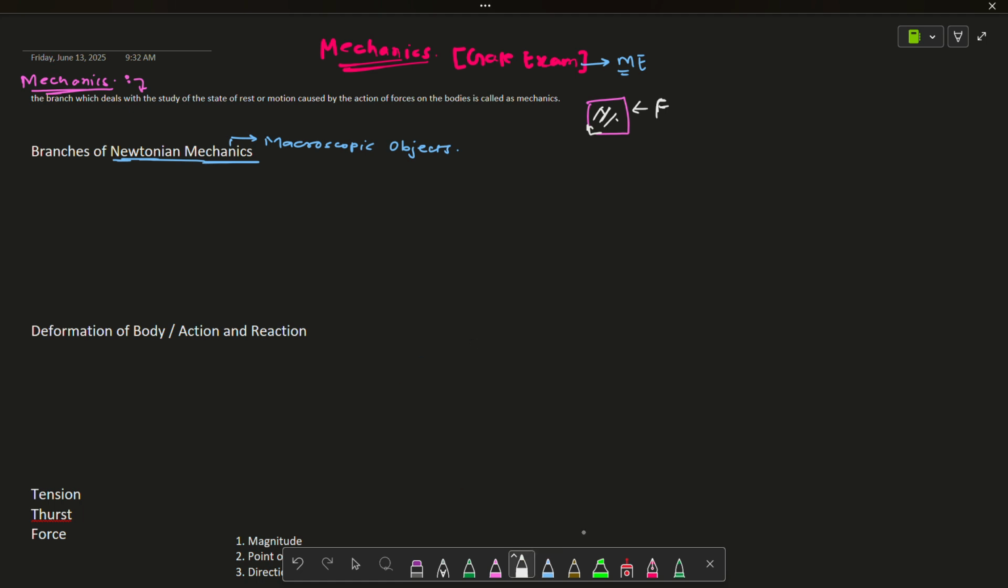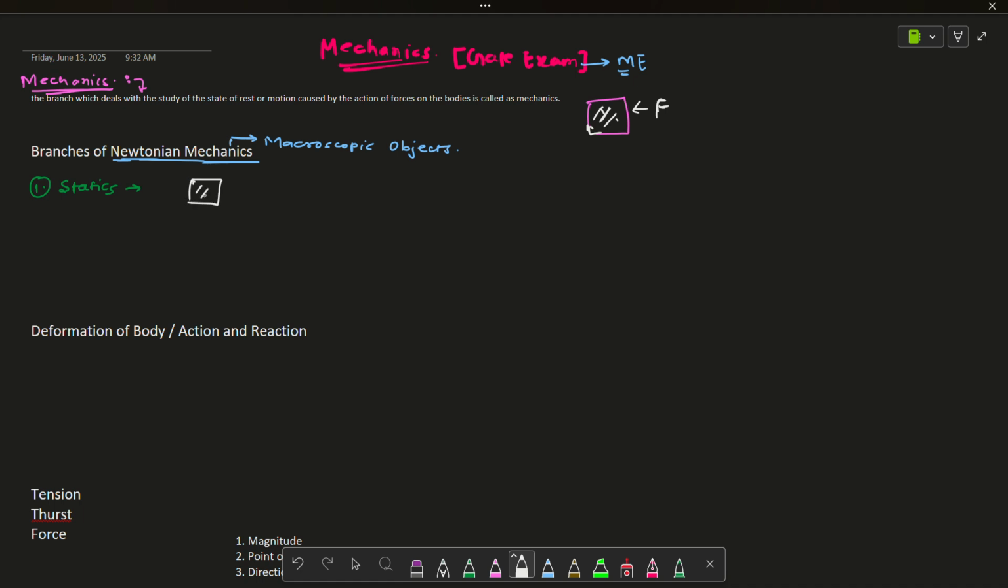So what are those classifications? The first one is static mechanics, or static Newtonian mechanics. So what does this branch consist of? Statics is the study of forces and conditions of equilibrium of material bodies at rest subjected to the action of forces. Let's suppose one body is there.